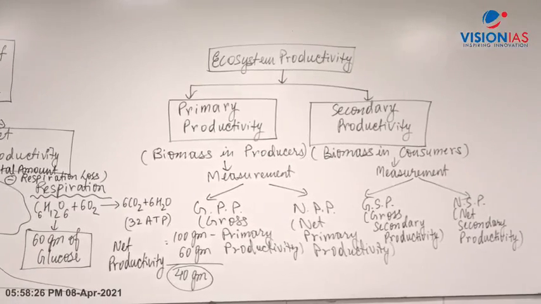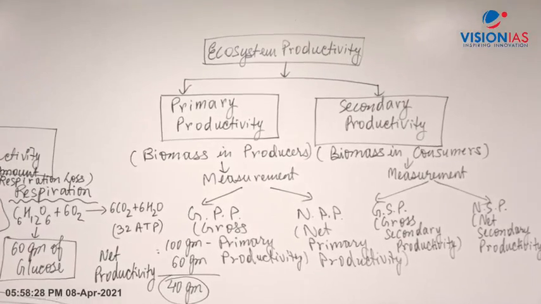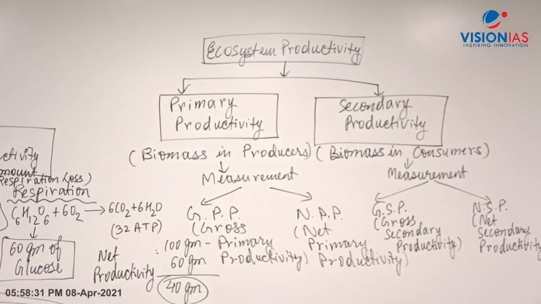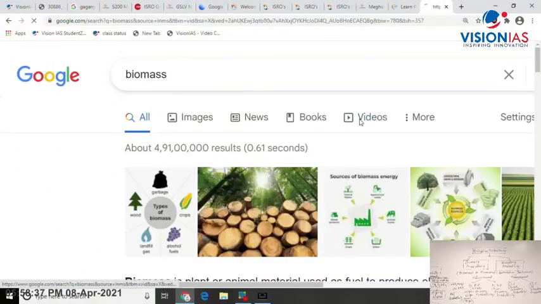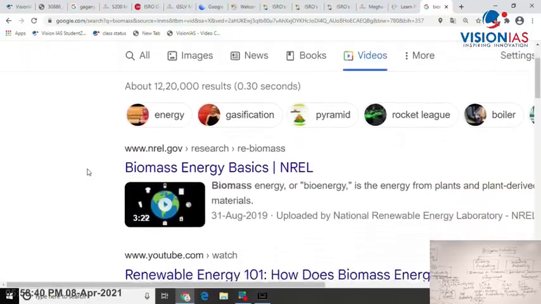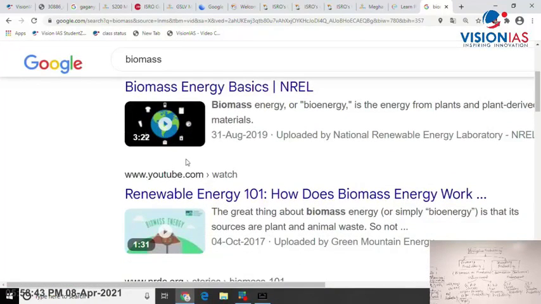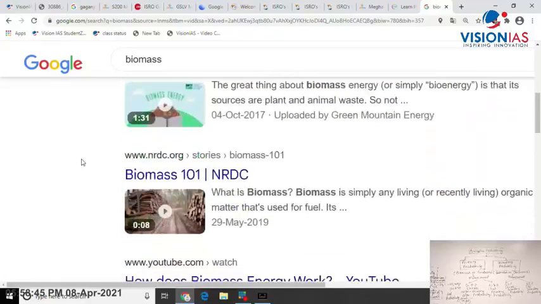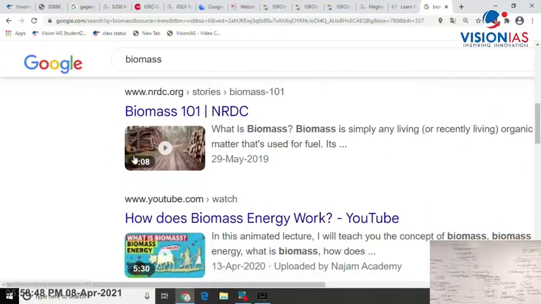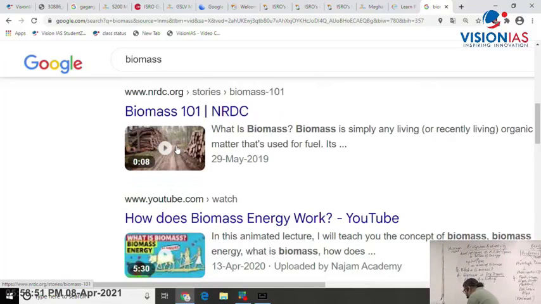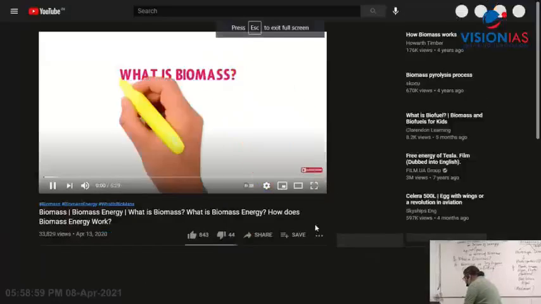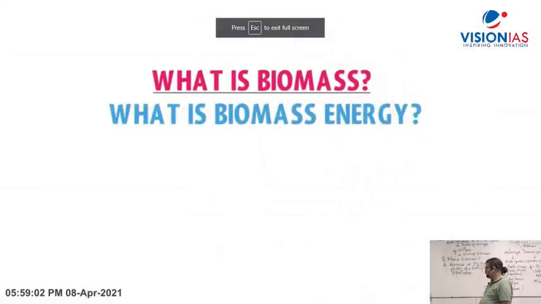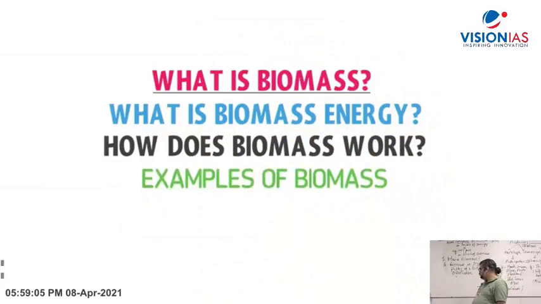If you see here, many of the people are having doubts with respect to biomass. So what I always suggest is that whenever you want to understand biomass, you can always refer to some kind of explanation. Let me just show you this particular one. What is biomass? What is biomass energy? How does biomass work? And examples of biomass.